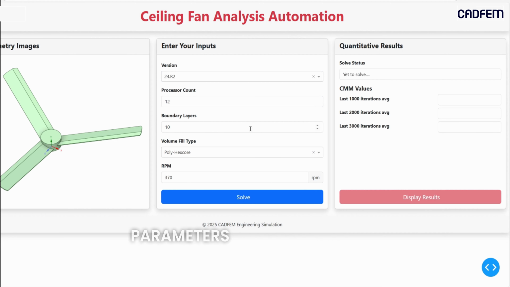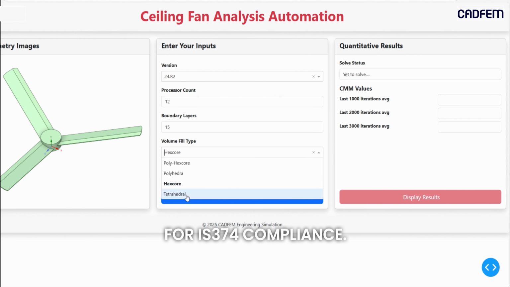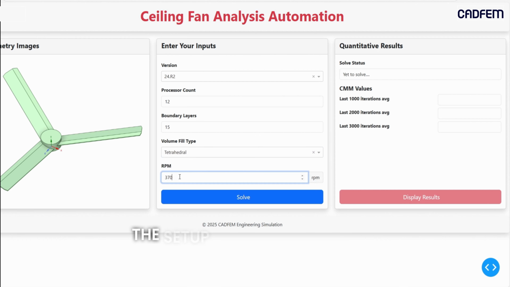Here, the simulation parameters are being defined. This includes boundary conditions, rotational speeds, airflow regions, and physical models required for IS-374 compliance. By scripting these steps, the setup remains consistent across different blade designs.